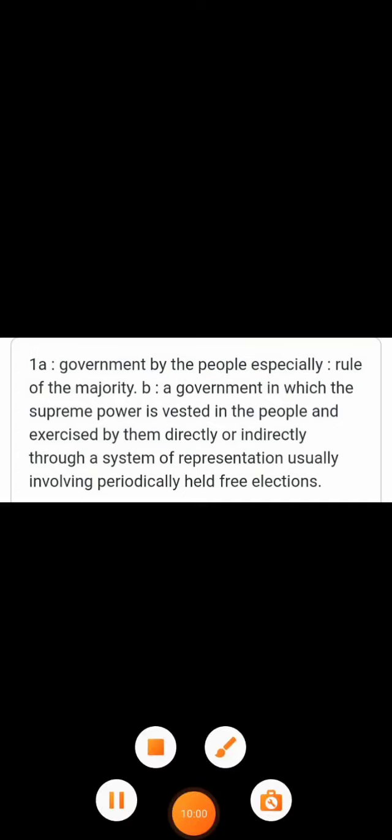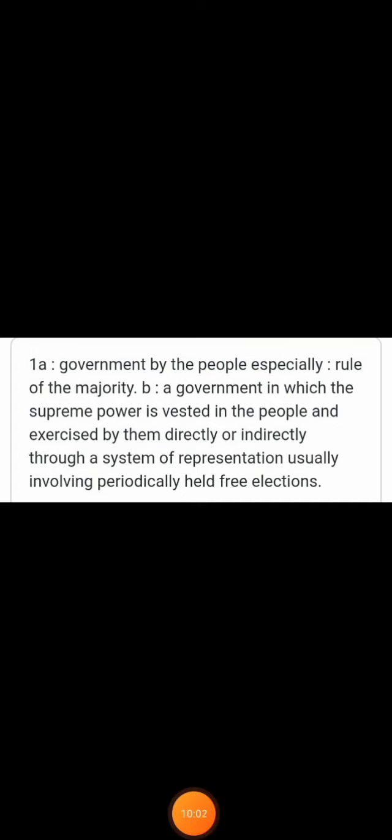The word democracy is derived from the Greek language. Demos means the citizen of a particular state or area. Okay. Then kratos. Kratos means power or rule.